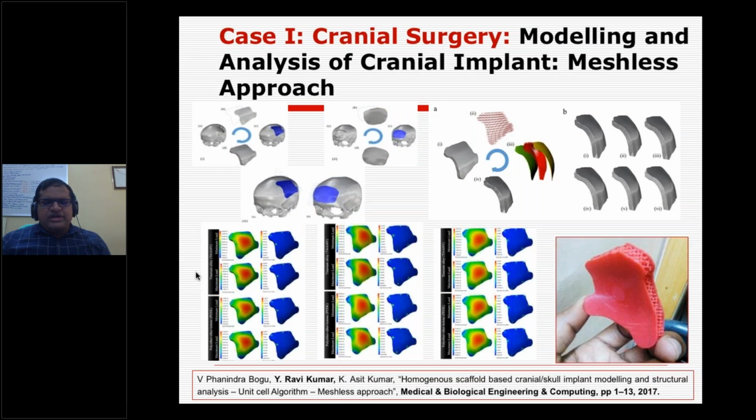Then we developed homogeneous scaffold-based algorithms. Normally these software tools work if it is a symmetric defect. But if the defect is from an accident, disease, trauma or cancer, we don't know how it is formed or how it will propagate, so definitely it is not a symmetric defect.